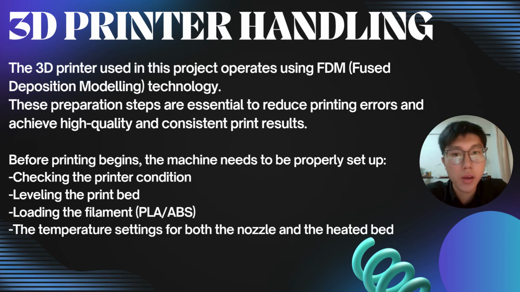The first step is inspecting the printer condition. The second one is leveling the print bed. The third one is loading the filament material. And the last one is setting the correct nozzle and bed temperature. These four steps can help to minimize errors and ensure consistent print quality.